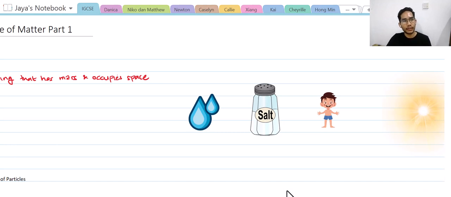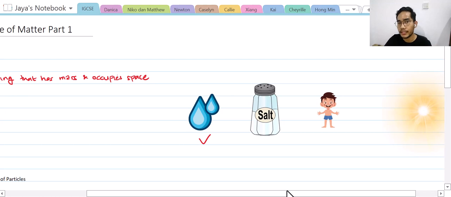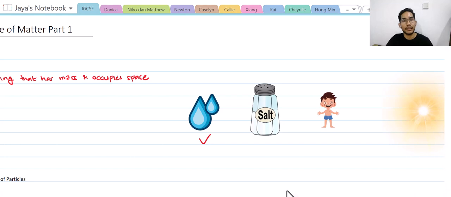For example, water. Water is classified as matter because it has mass and it occupies space. That's why if you put water into a container, let's say a bottle, it will mold into the shape of the bottle. That means that it occupies space. How about salt? Salt is also matter because it has mass, and it also occupies space.